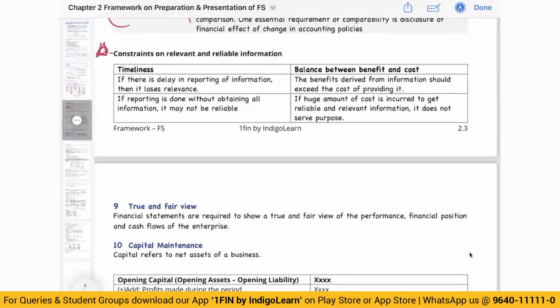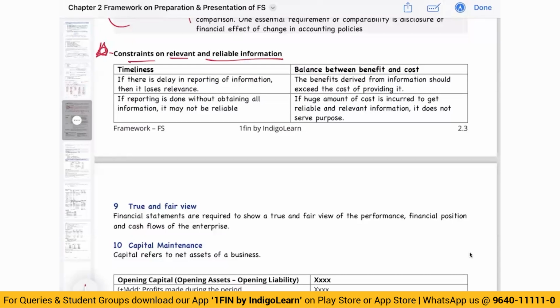This sometimes is tested in MCQs and also as a part of your regular thing. Constraints on relevant and reliable information. Now, what is a constraint? Constraint basically means something which is not allowing us to give full information.